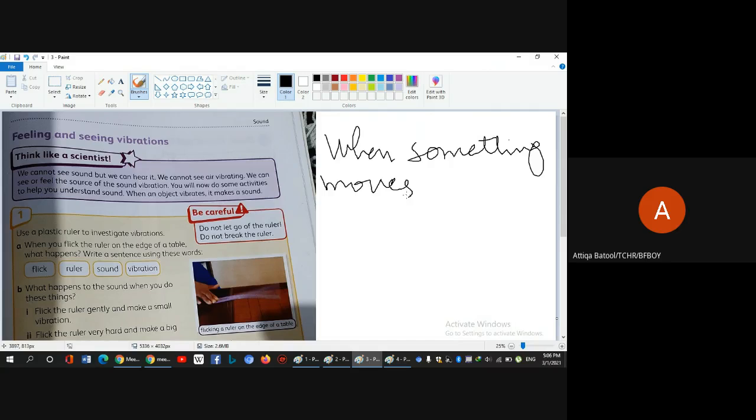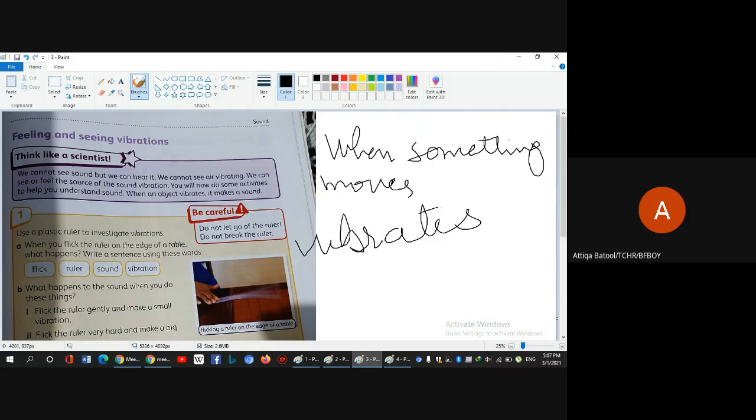Even when I am talking, my vocal cord inside my neck is moving. That's why I'm producing sound. Otherwise, if my vocal cord won't move, I won't be able to produce the sound. Sounds are produced when something moves or vibrates.